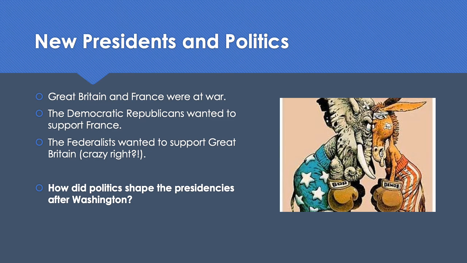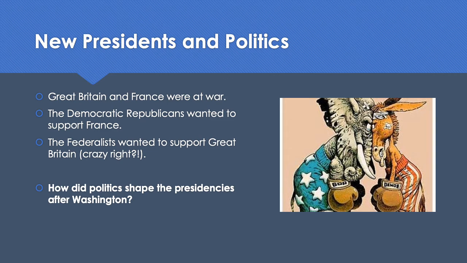All right, continuing on to our third text. While Washington was president, Great Britain and France had gone back to war. Democratic Republicans wanted to help France. Federalists wanted to support Great Britain. Washington decided that the United States must remain neutral, which means it would not take sides. He feared that war would destroy their new country.